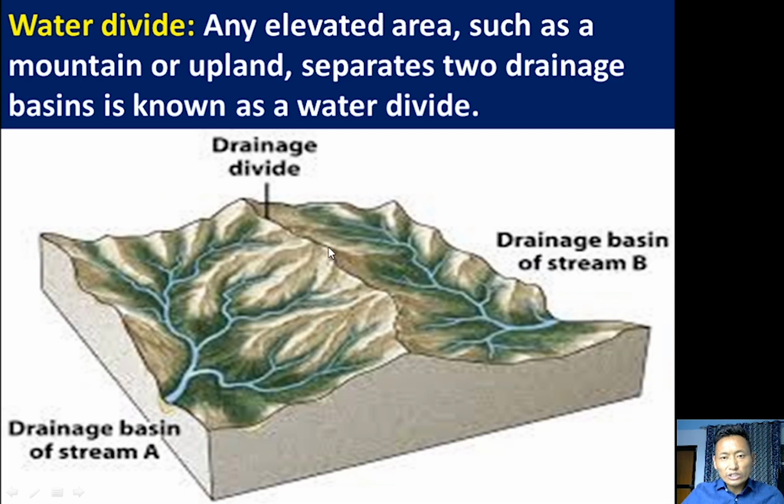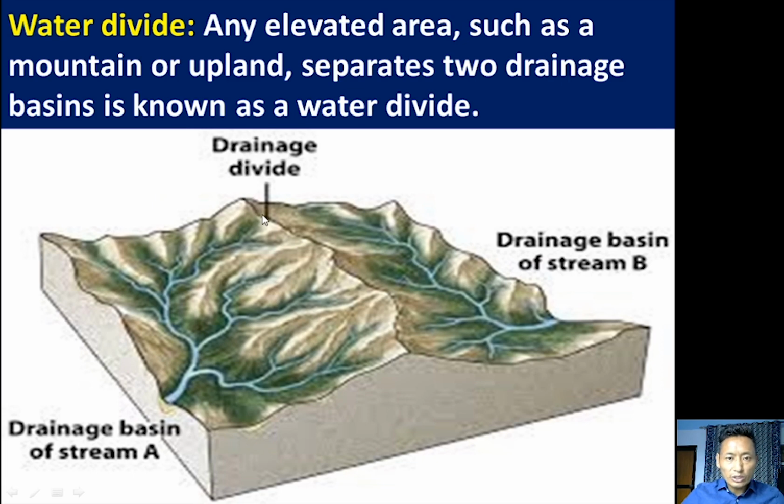This division is made by a mountain or an upland. This mountain or upland divides the two separate water systems or river systems. During the rainy season in India, the monsoon season, if rain falls in this region, it will go to this river system, not to this river system.